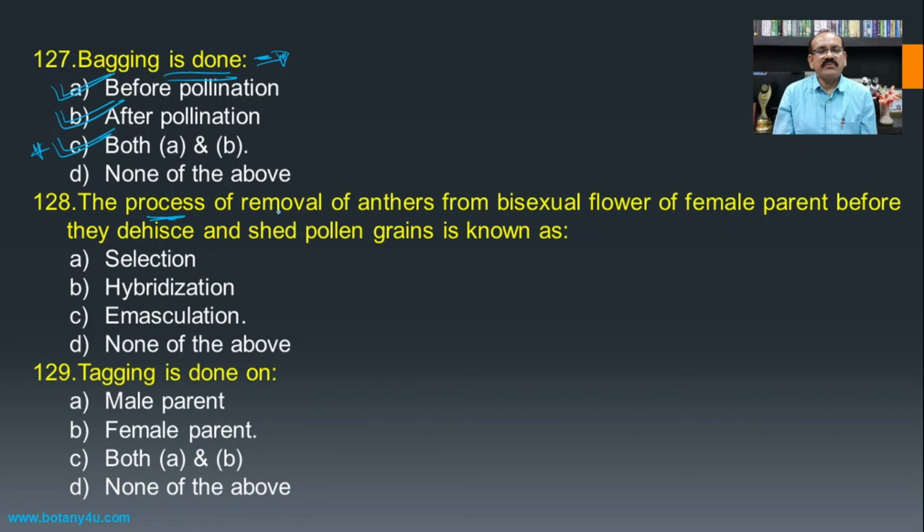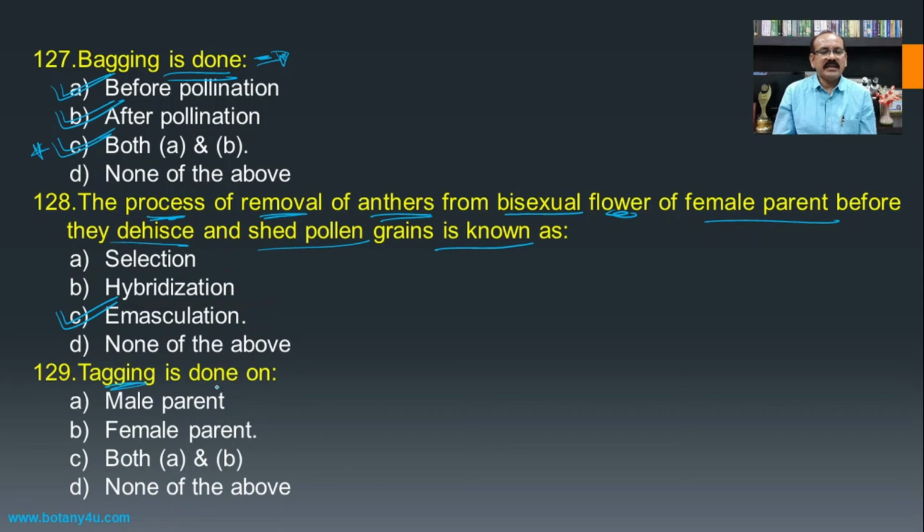The process of removal of anthers from the bisexual flower of the female parent before they dehisce and shed the pollen grain is known as? This method is known as emasculation, because whenever we are talking about hybridization, out of the two reproductive organs, if we want to make one plant a female one but it is bisexual, then there is a necessity to remove the anthers. Such a method to remove the anthers is known as emasculation.